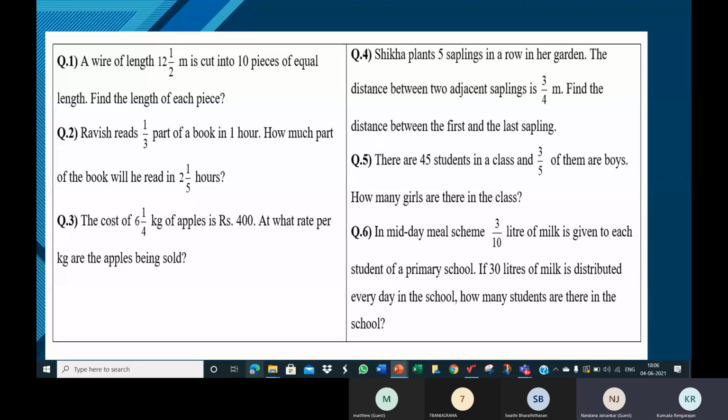I'll give you 10 minutes time to finish from question number 1 to 6. Somebody's mic is enabled. Kindly disable your mic.